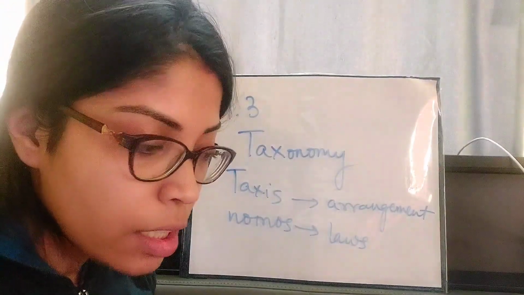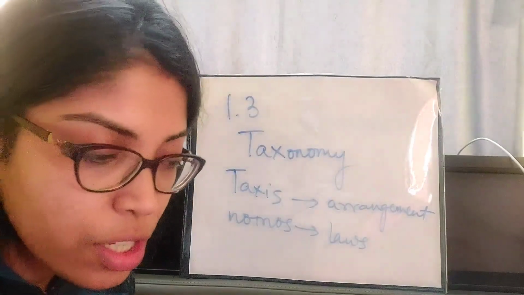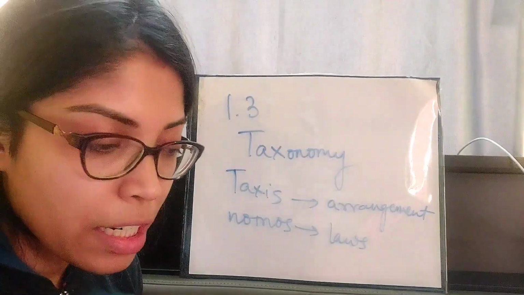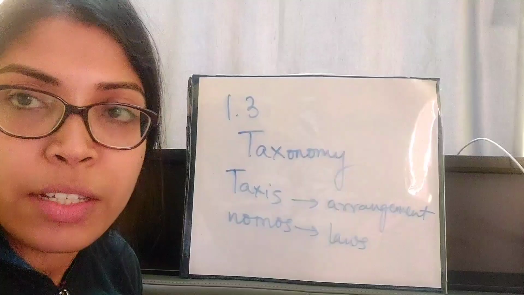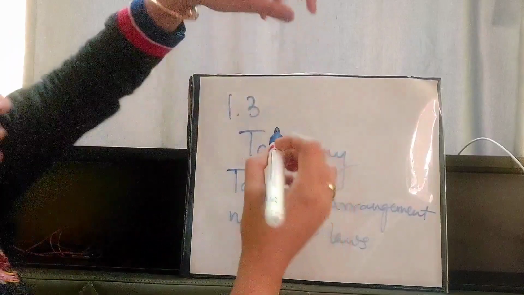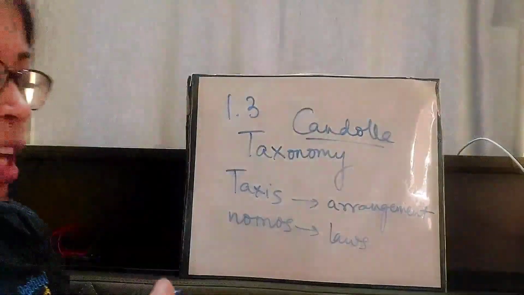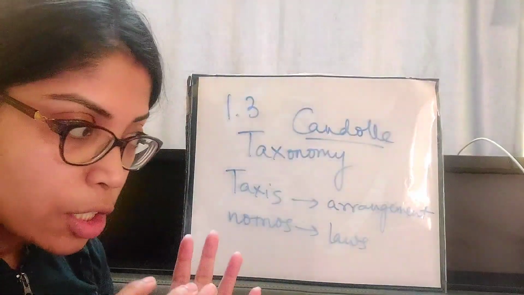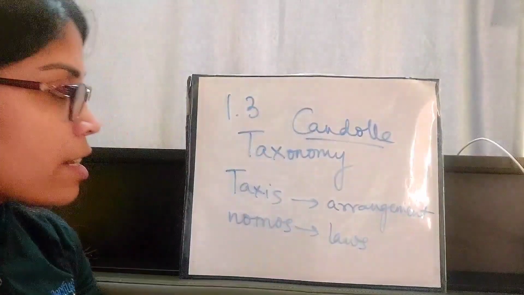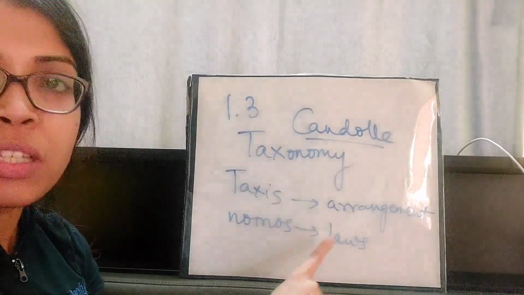Okay, so we can define taxonomy as the branch of biology that deals with the study of principles and procedures of classification, nomenclature and identification of organisms. This term was first used by the scientist Candolle. The scientist who first gave this concept of taxonomy is known as Candolle. And I have already said that it is derived from two Latin words, taxis, which means arrangement, and nomos, which means law.